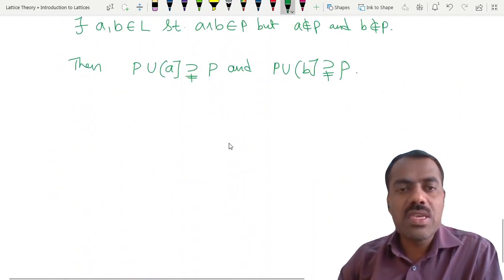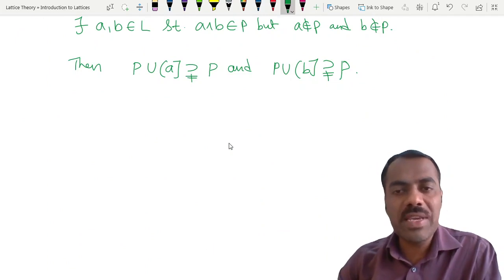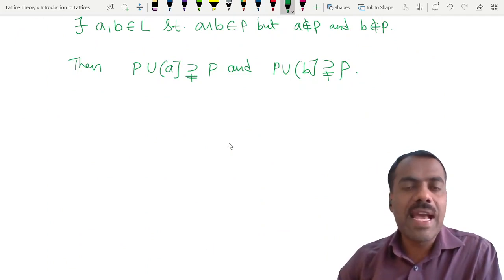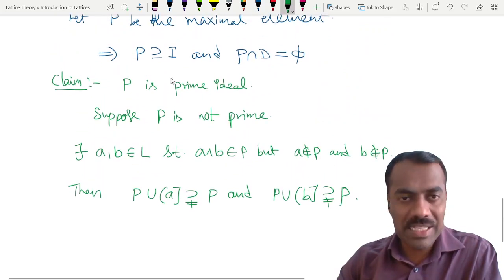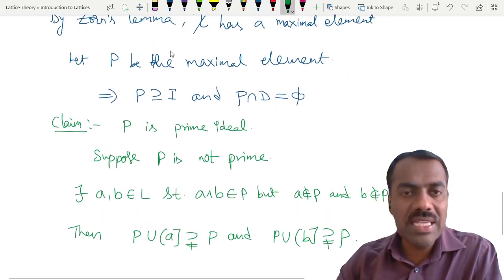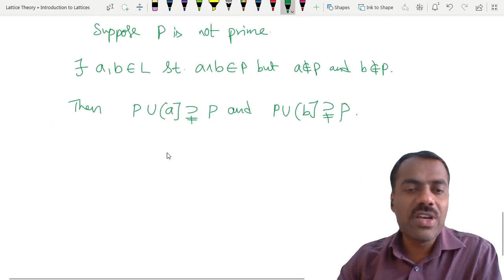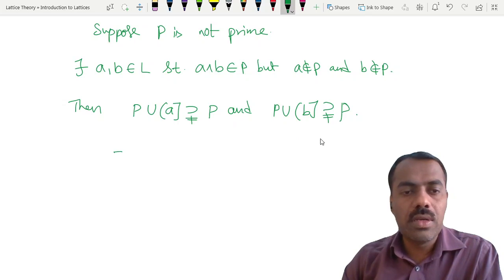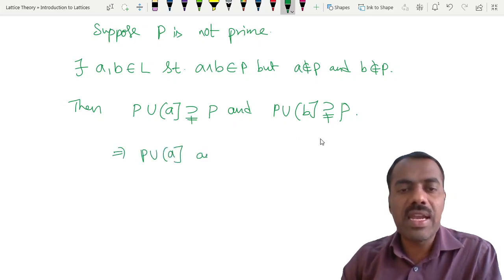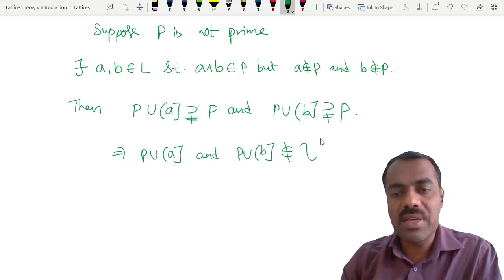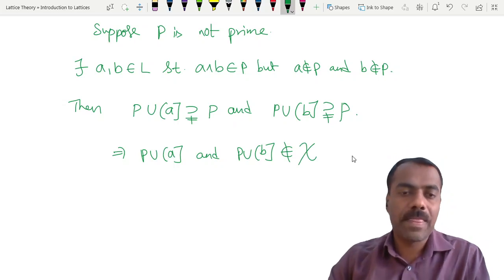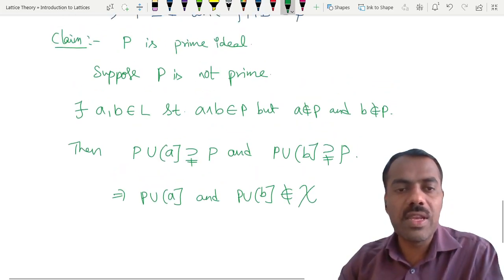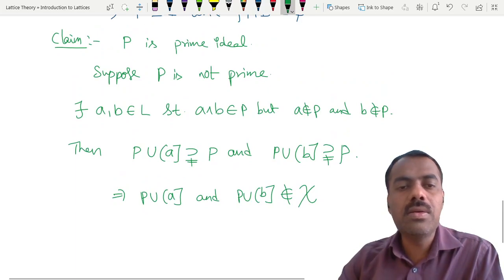This P union A and P union B, because they are strictly bigger than P and P is the maximal element, therefore you can see that these two are not members of this chi. Are you following? Any problem?